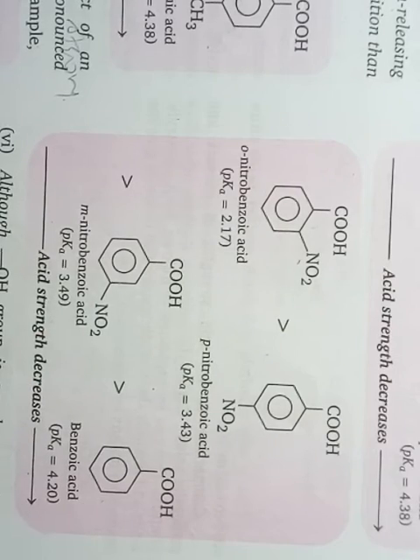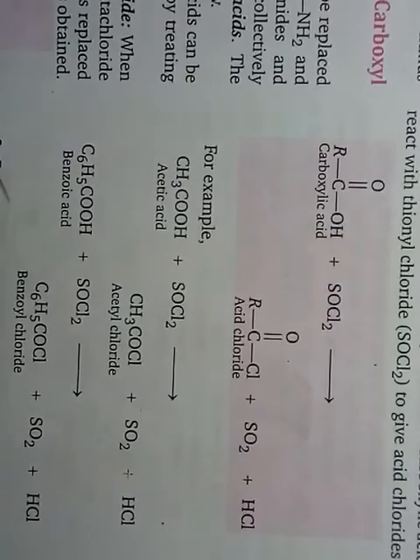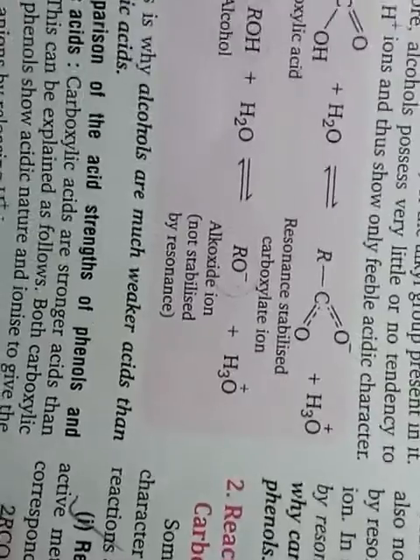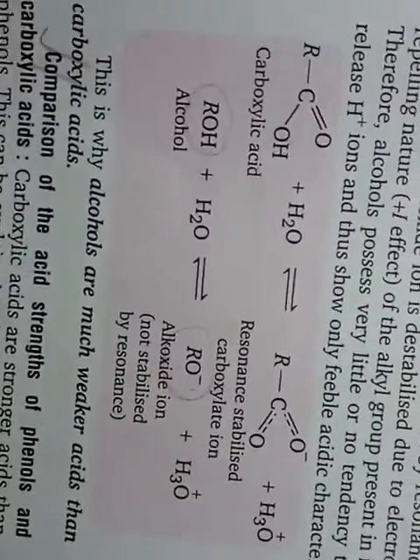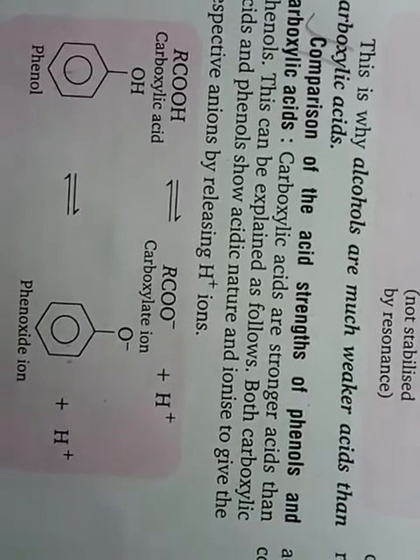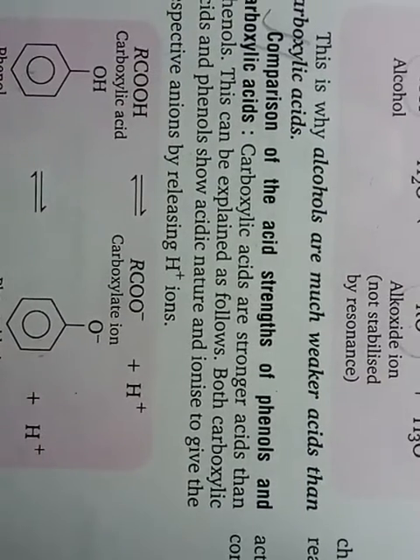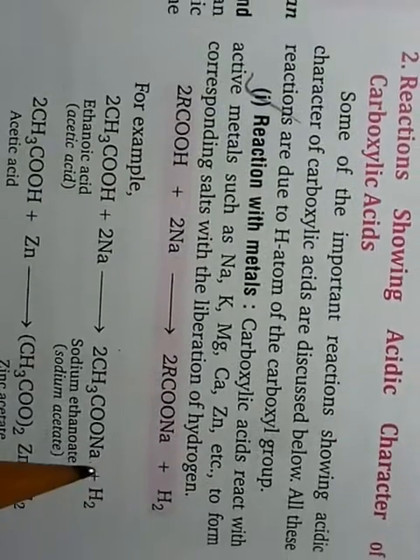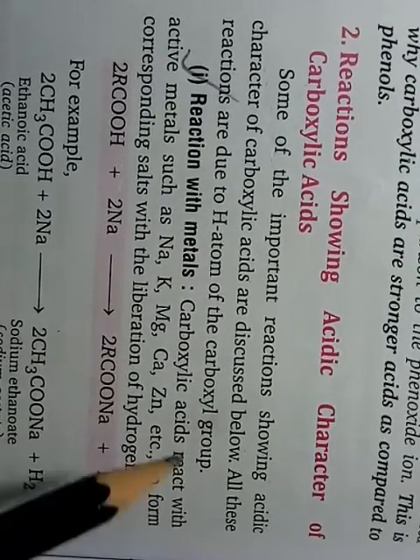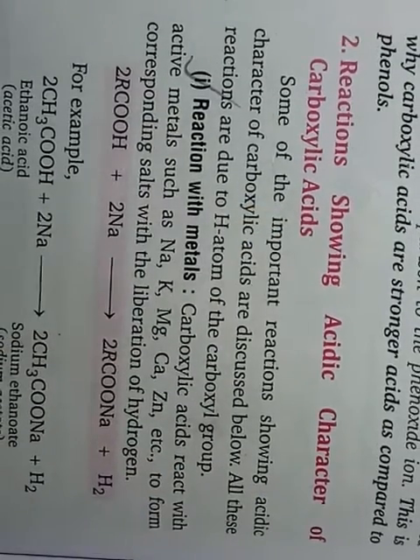Okay, students, then after this we will start our discussion with the chemical properties of carboxylic acid. The first property is reactions showing the acidic nature, the acidic character of carboxylic acids.